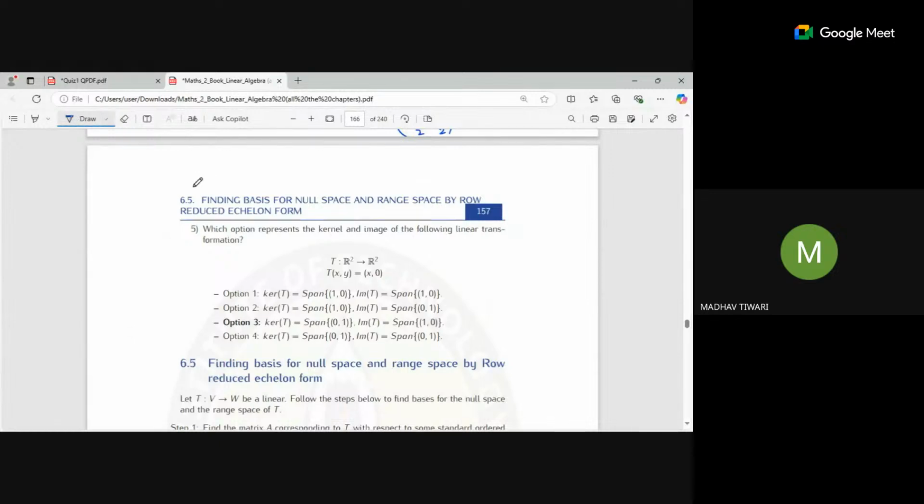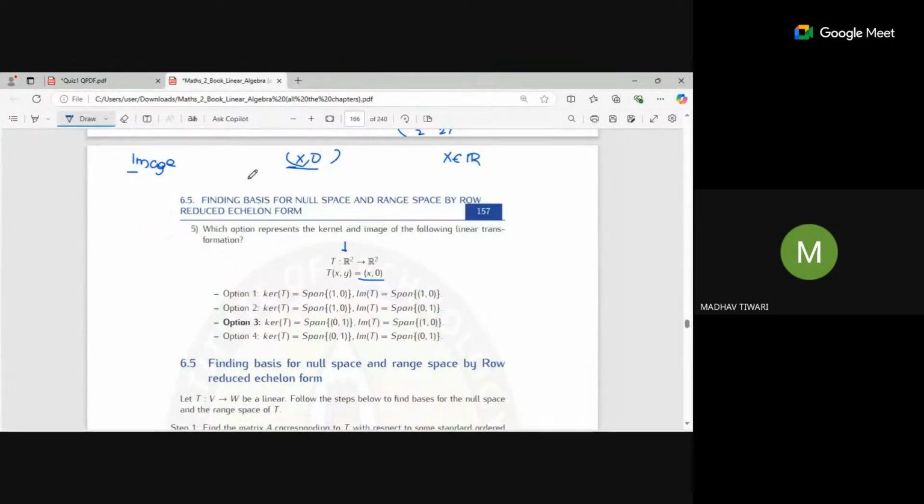Okay. If I want all the image points that are inside the range space, means all those points that are inside the range space, what is its range? Range is nothing but x comma 0. What is x? X is here. You can see it belongs to R2, means x is any real number. So all points in this form are inside your range space.